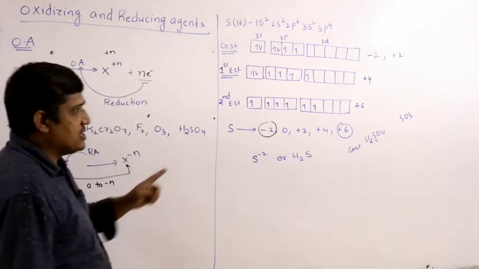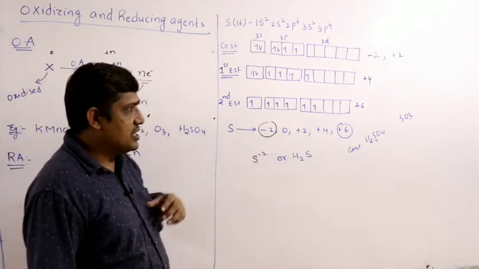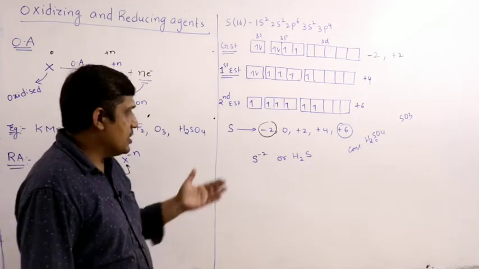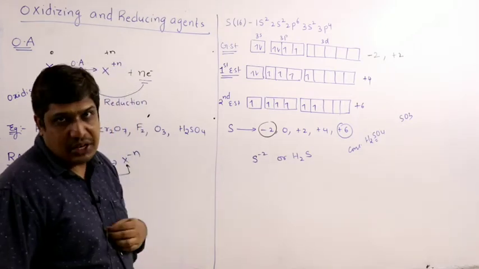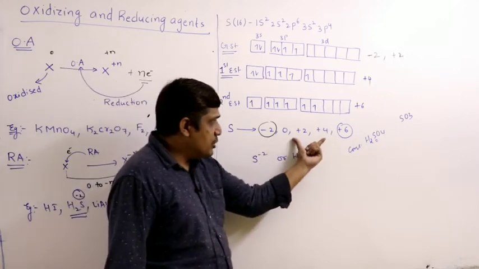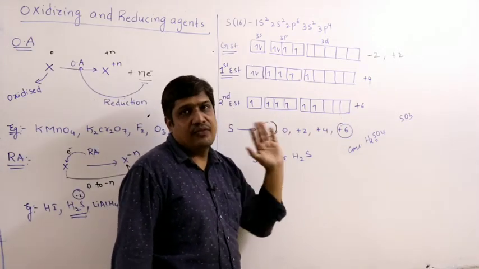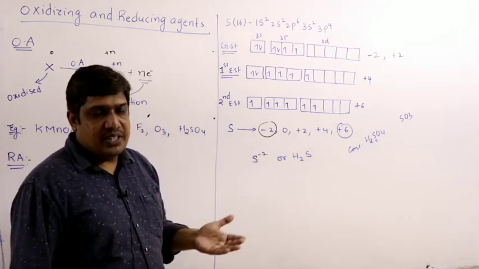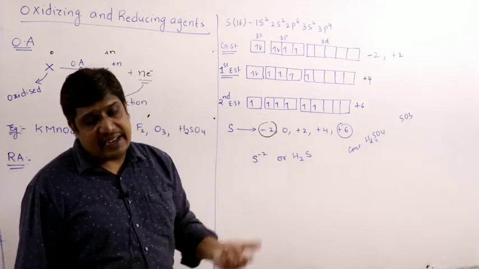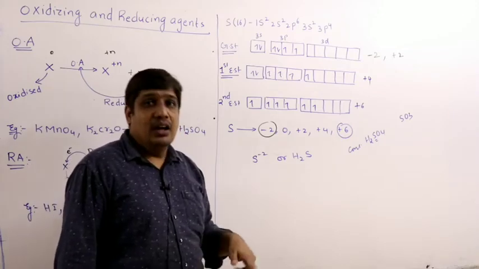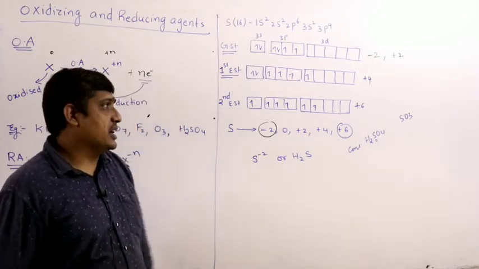So, in a higher oxidation state, oxidizing agent; in a lower oxidation state, reducing agent. If it is present in between, then it can undergo oxidation as well as reduction. Therefore, in an intermediate oxidation state, it can act as either an oxidizing agent or a reducing agent depending upon the condition.